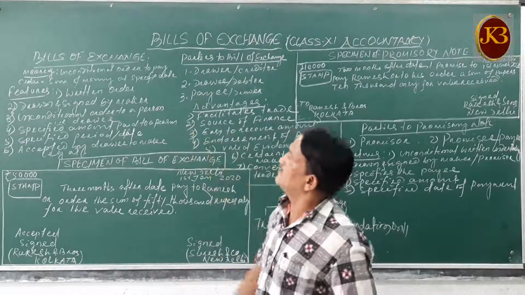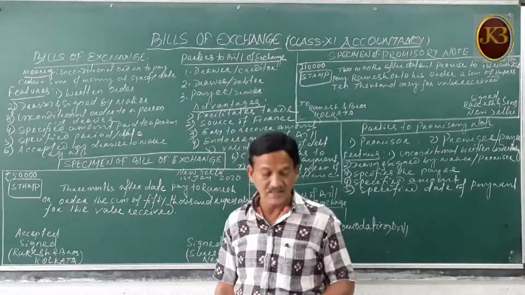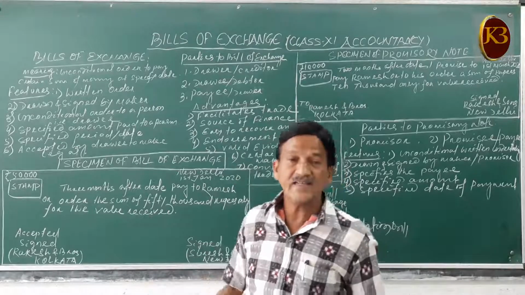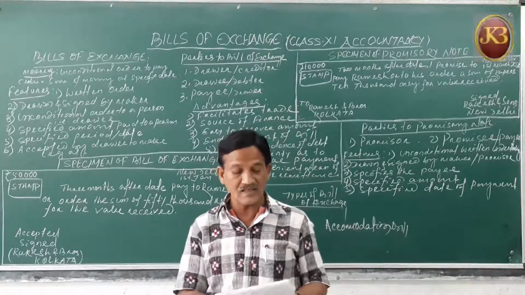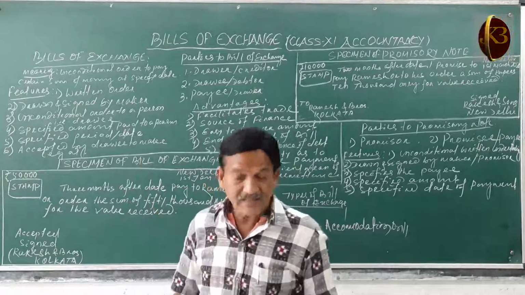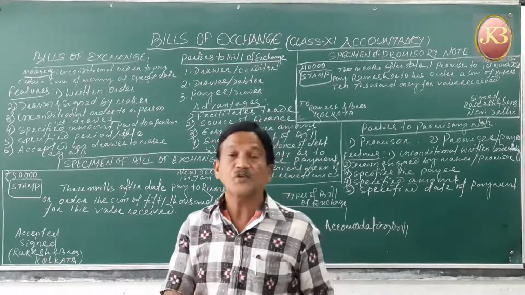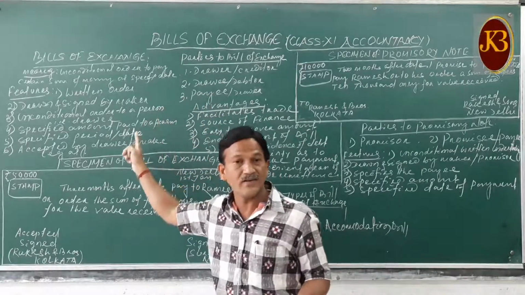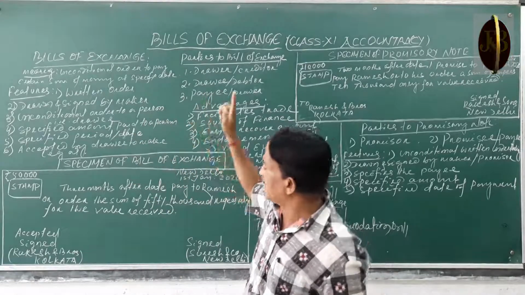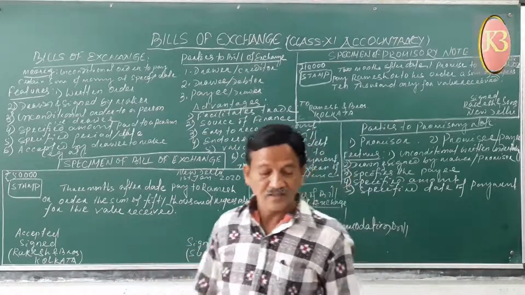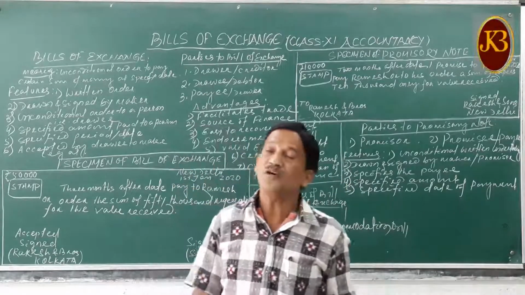bill of exchange is an instrument in writing containing an unconditional order signed by the maker directing a certain person. That means it is prepared and signed by the maker, directing a certain person to pay a certain sum of money.